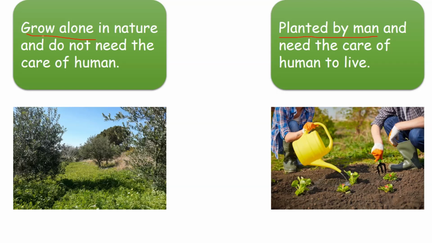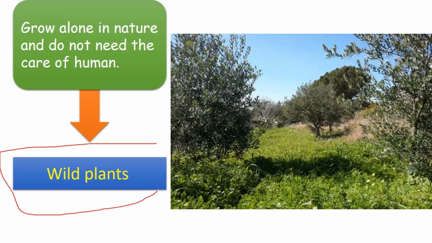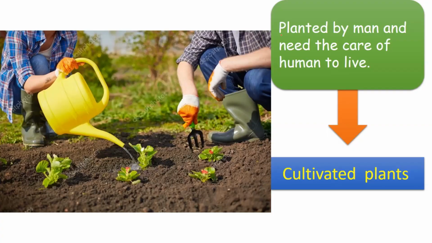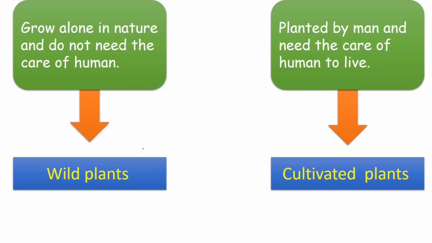The plants that grow alone in nature, they are called wild plants. And the plants that are planted by man and need the care of a human, they are called cultivated plants. So we have two types of plants.